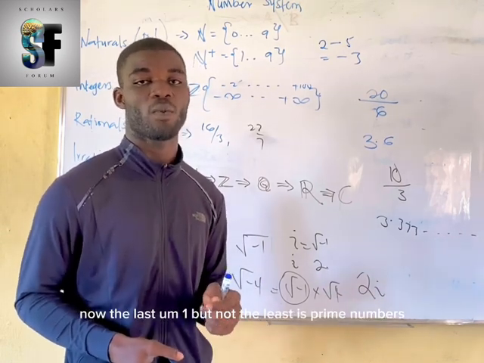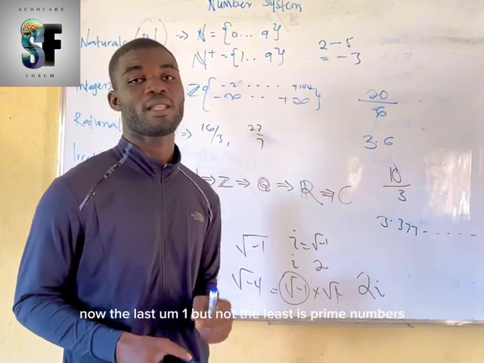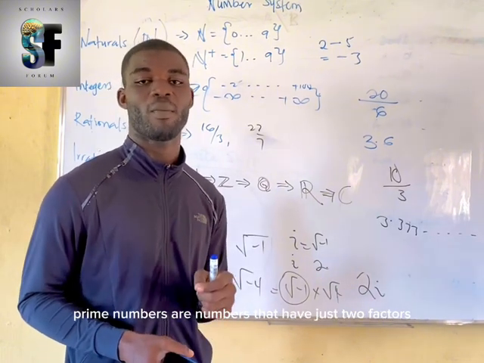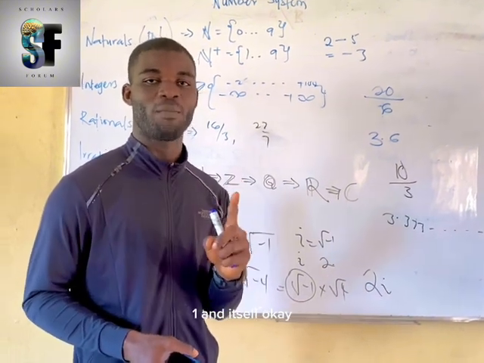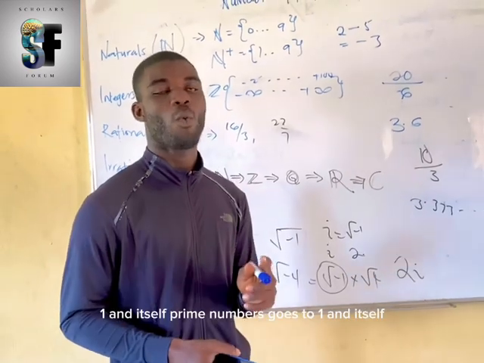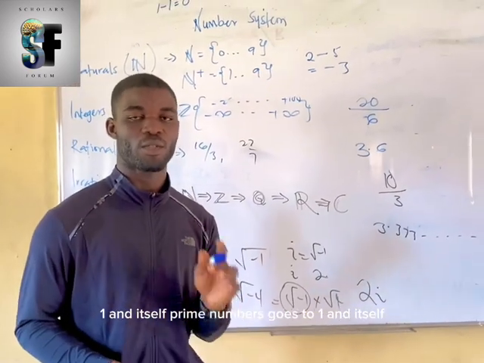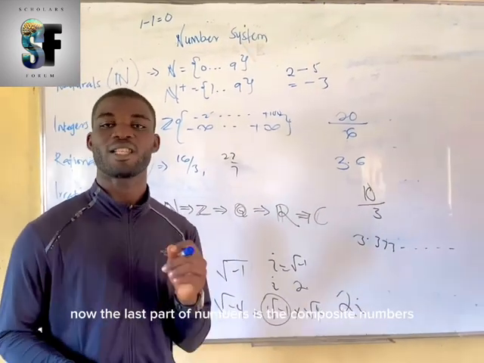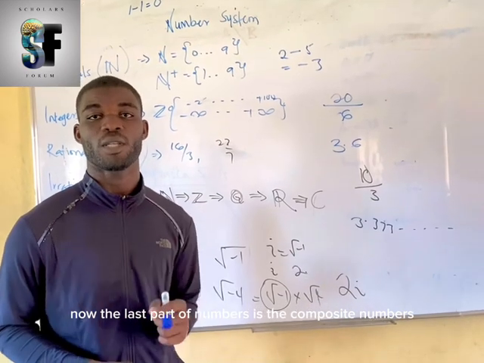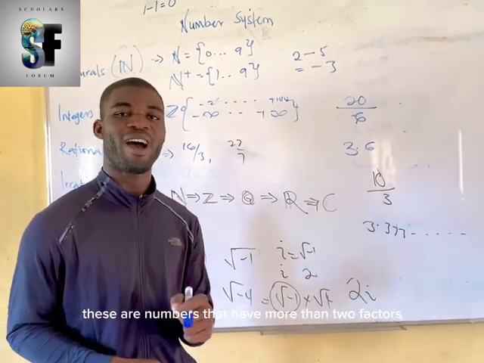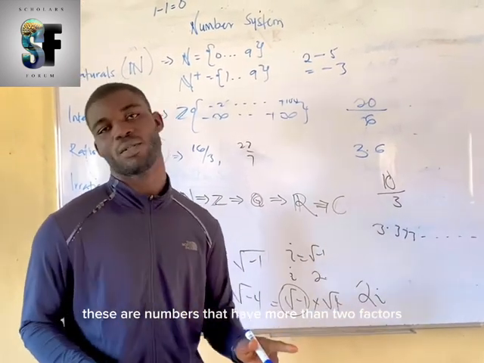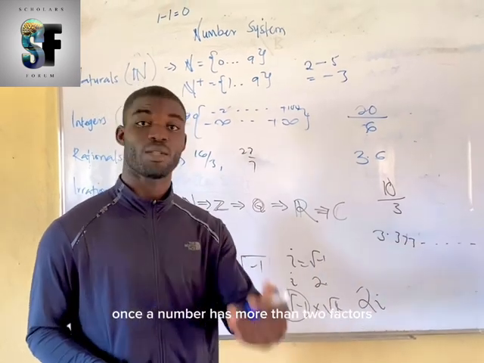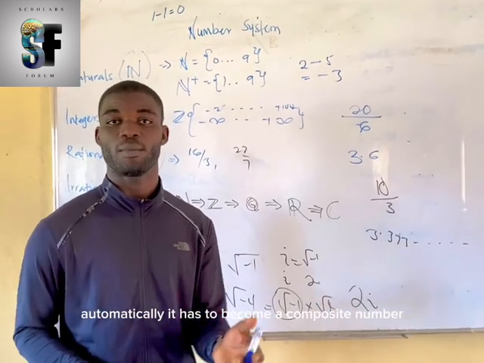Now the last one, but not the least, is prime numbers. Prime numbers are numbers that have just 2 factors, 1 and itself. Prime numbers, just 1 and itself. Now the last part of numbers is the composite numbers. These are numbers that have more than 2 factors. Once a number has more than 2 factors, automatically that becomes a composite number.